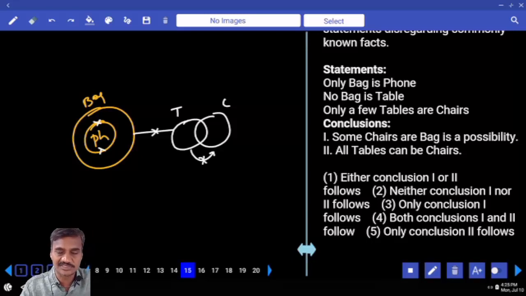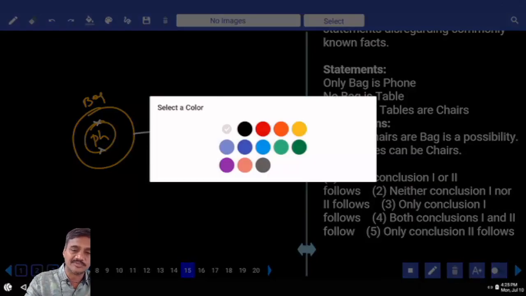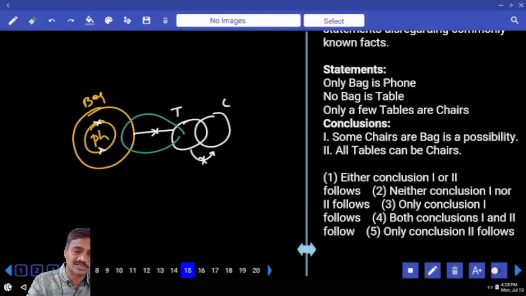And some chairs are bags is a possibility. Now some chairs are bags, is it possible or not? Now tell me whether we can write chair like this or not. Yes. Hence it is possible. All tables can be chairs. Now this entire table, can this be a part of this chair? No. Because all tables cannot be a part of chair. Hence what is your answer? Only one, choice 3, question number 15.